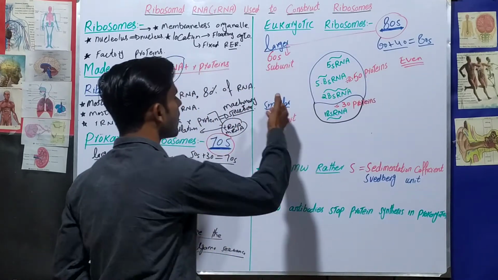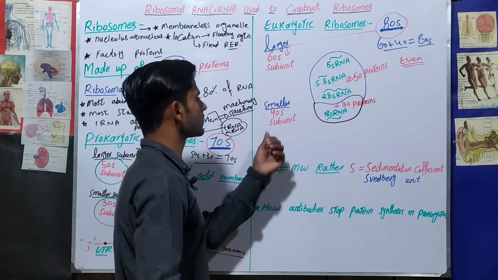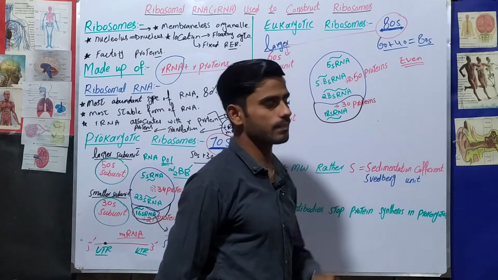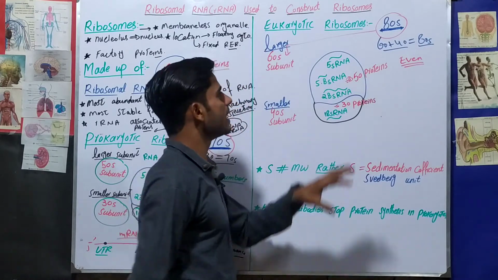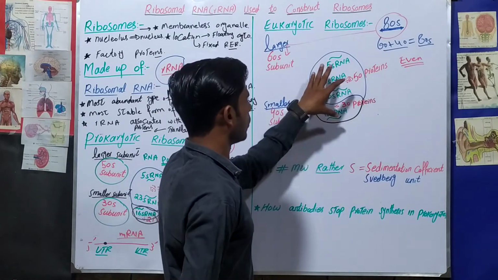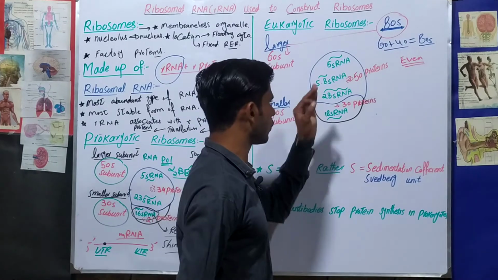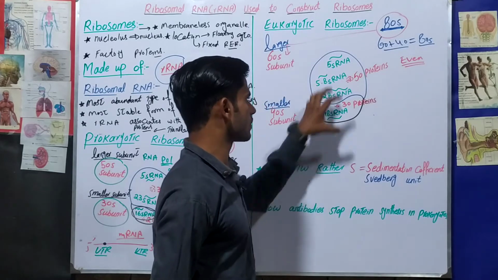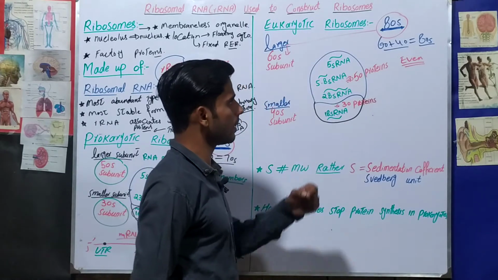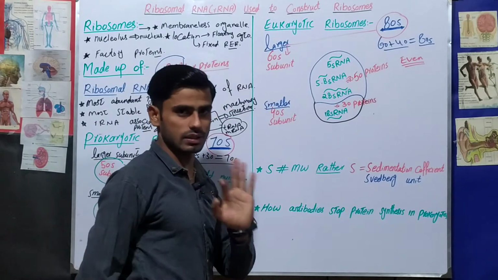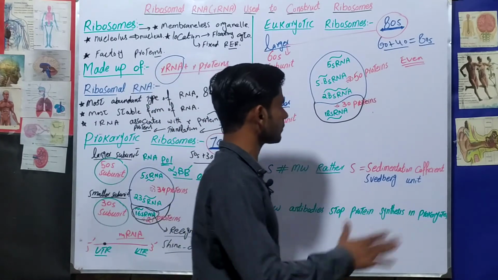And the smaller subunit further consists of the 18s ribosomal RNA and 30 proteins. I will say once again that it's tough to remember all of these, so please don't bother about having to remember them, don't worry about it. This is just for the basic concept. The main thing you have to remember is that this is 80s, the larger one is 60s, and the smaller one is 40s. Okay, this is okay.